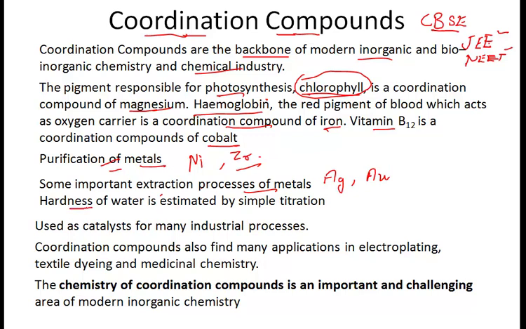Then in class 11 you have already studied hardness of water, and the resins that we have used, right? These all were complex compounds or coordination compounds. Then they are used as catalysts for many industrial processes. Then they have many applications in electroplating, textile dyeing, and medicinal chemistry, right? So we can say that the chemistry of coordination compounds is an important and challenging area of modern inorganic chemistry.